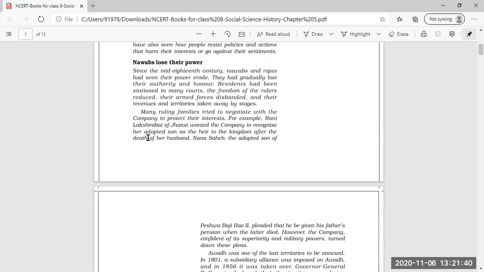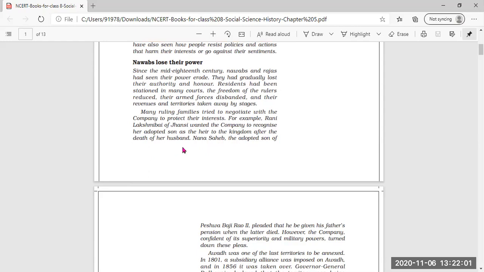For example, Rani Lakshmibai of Jhansi wanted the company to recognize her adopted son as the heir to the kingdom. Rani Lakshmibai of Jhansi did not have her own son, but she wanted the company to recognize the son she had adopted as heir to the kingdom after the death of her husband.